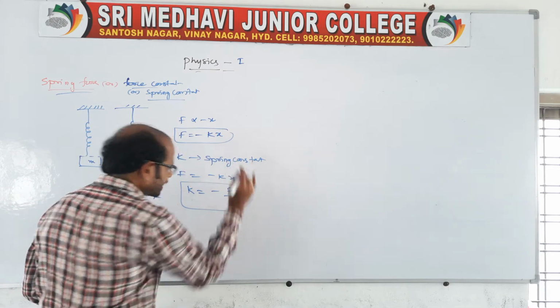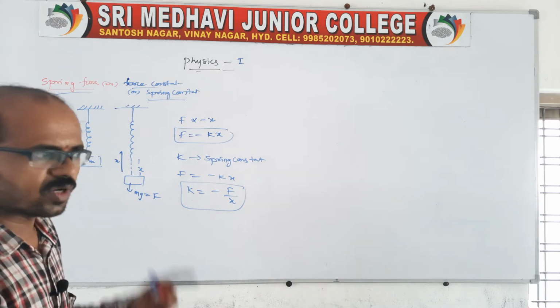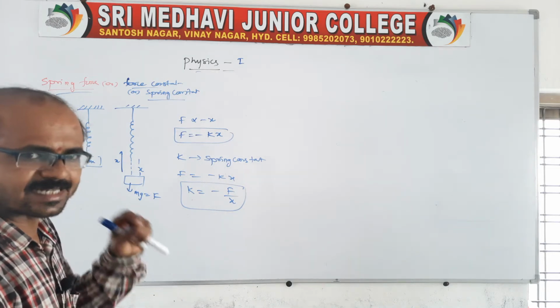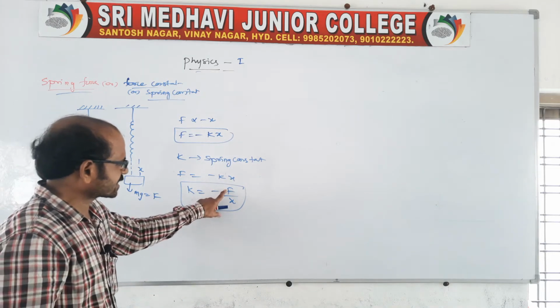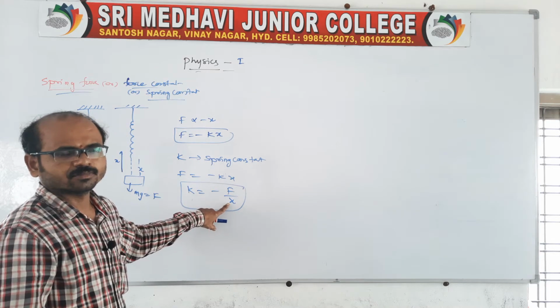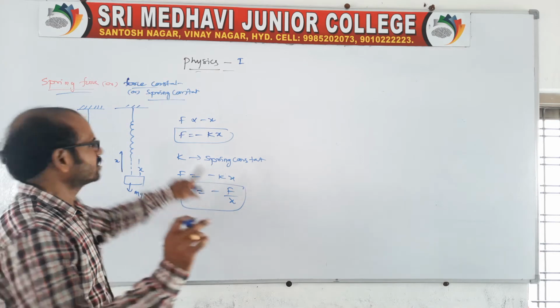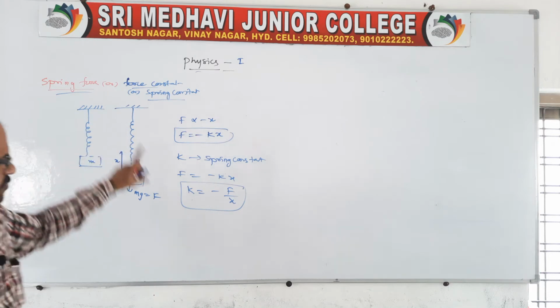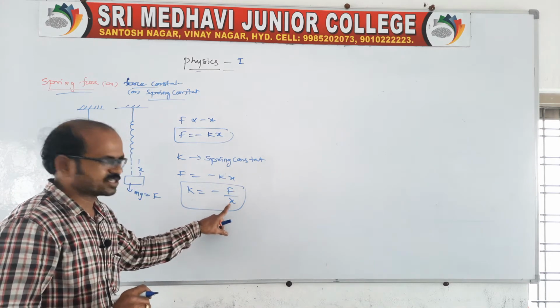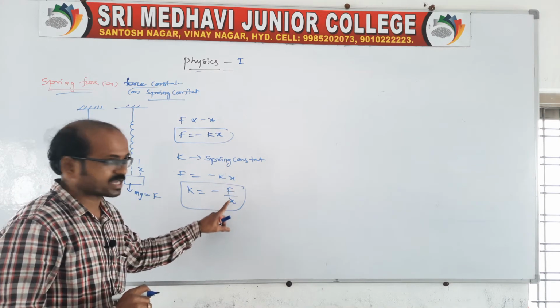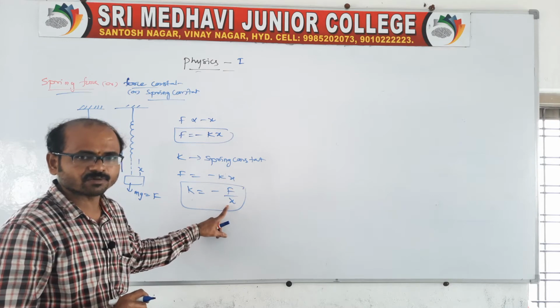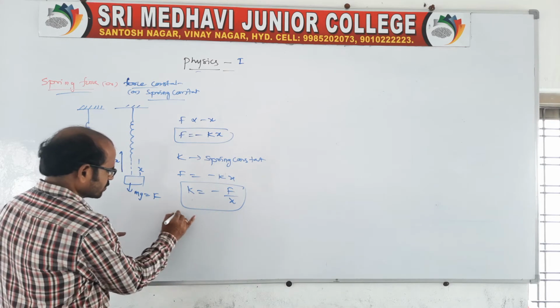This is about a spring. A spring constant or force constant is defined as the force acting per unit extension or per unit elongation for the given spring. Force acting per unit extension or per unit elongation, which we call the force constant or spring constant. Sir, what about units?